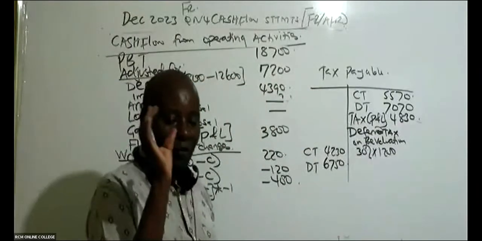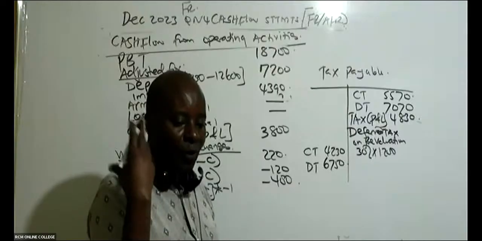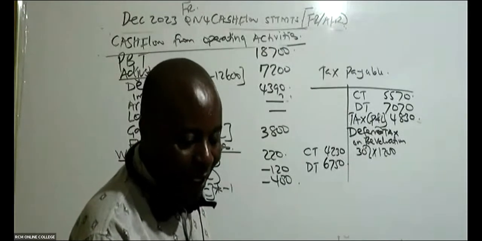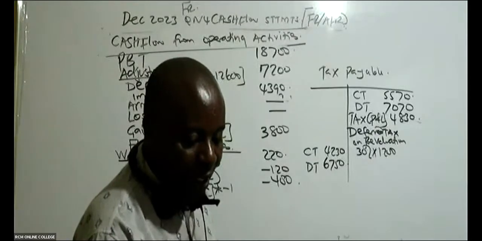It is the tax rate times the revalued amount. It increases your deferred tax liability.